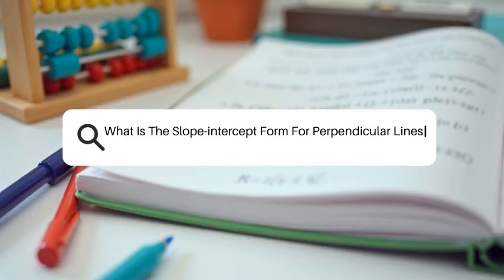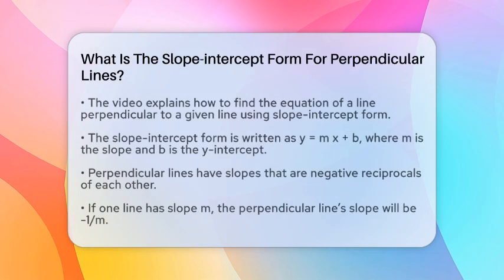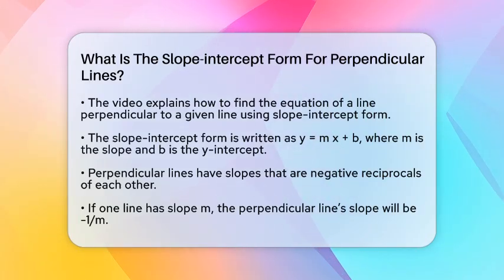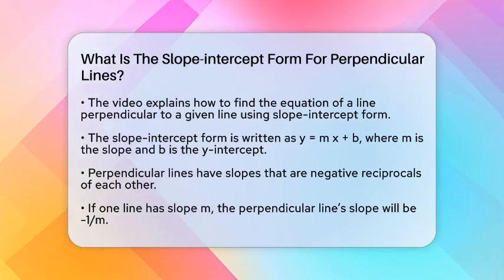What is the slope-intercept form for perpendicular lines? Imagine you're drawing two lines that cross each other at a perfect right angle. How do you figure out the equation for the second line if you already know the first? That's what we're going to explore today.